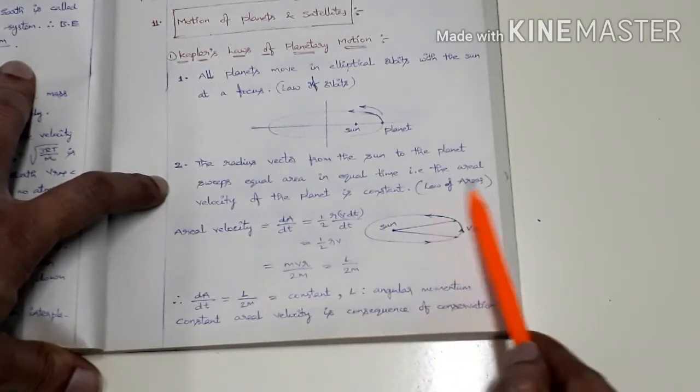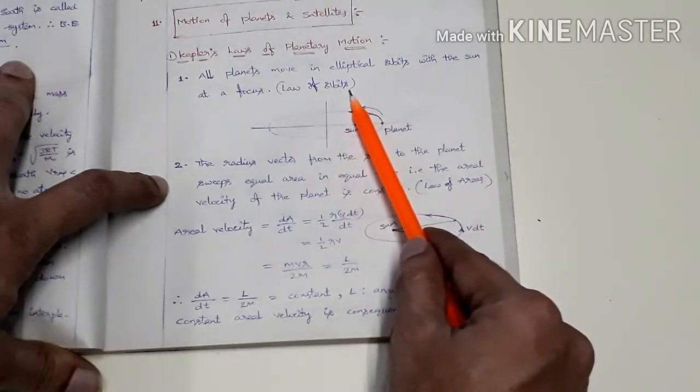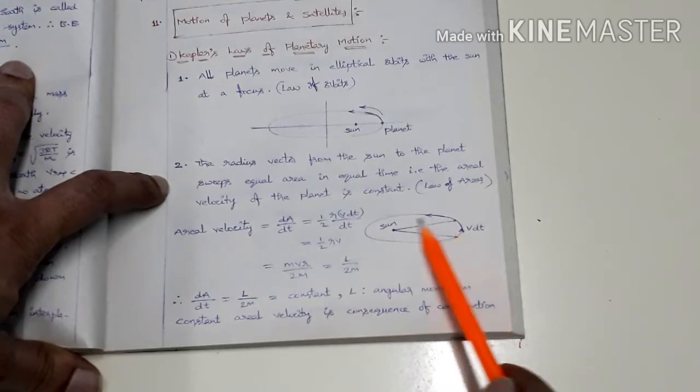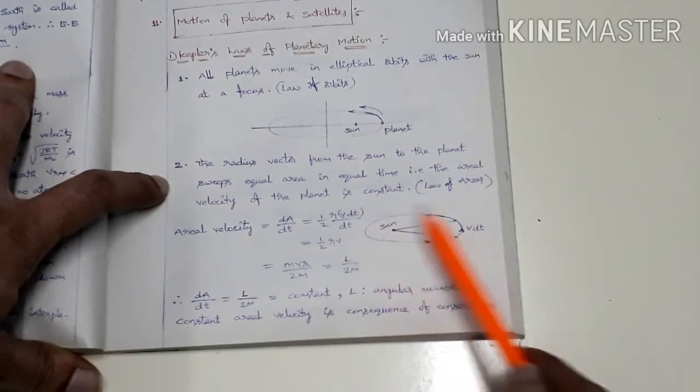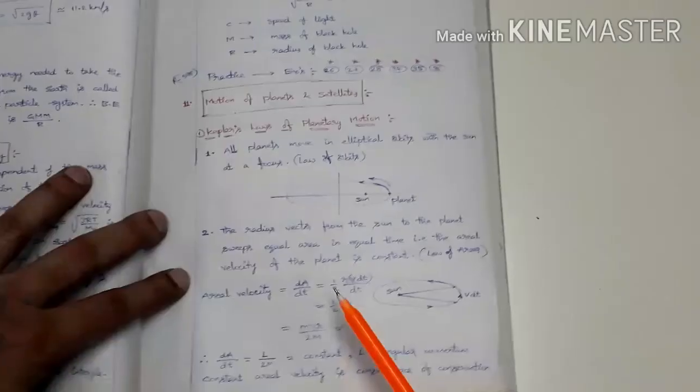This is known as the law of areas. So Kepler's laws consist of two laws. One is the law of orbits, which says that the orbits are not circular, instead they are elliptical orbits. And one more thing is that the radius vector of the planet sweeps equal areas in equal time intervals. So aerial velocity is constant here.